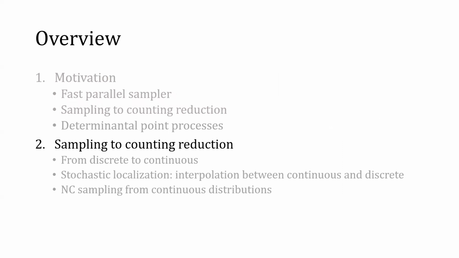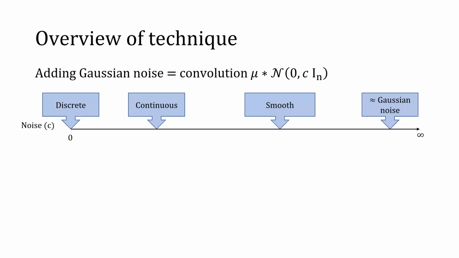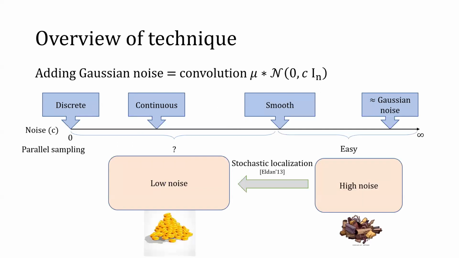Now I can show you how the new sampling to counting reduction works. The first idea is to turn a discrete distribution into a continuous distribution by adding Gaussian noise. More noise equals a distribution that is smoother and easier to sample from. The next question is, how can we go from the easy or high noise regime to the low noise regime? There's a tool that does precisely that.